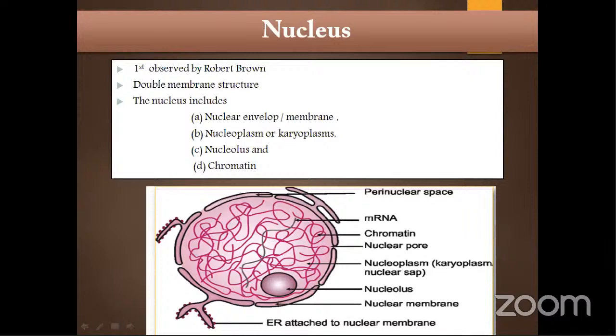Inside your nucleus, you can see it is a double membrane structure, and the nucleus has all these structures. That is, it has a nuclear envelope or nuclear membrane, and nuclear plasm is also there, and nucleolus is there. Inside the nucleus this organelle is present, that is called nucleolus.